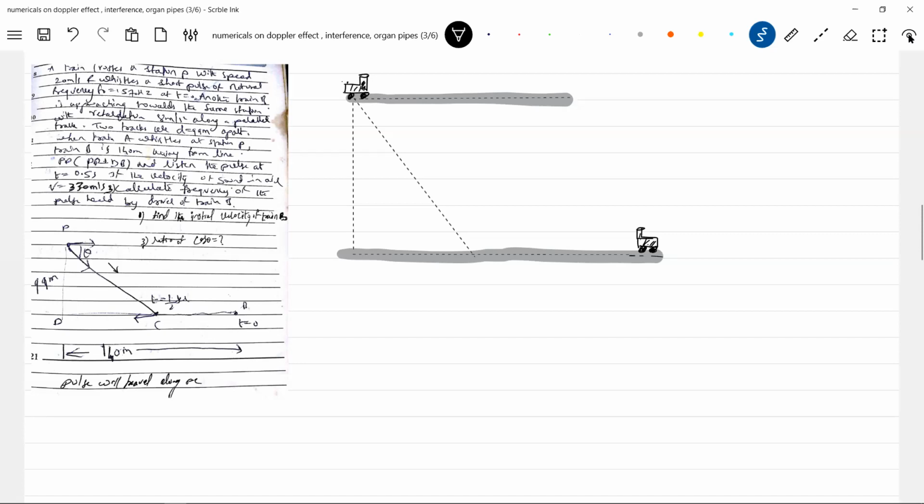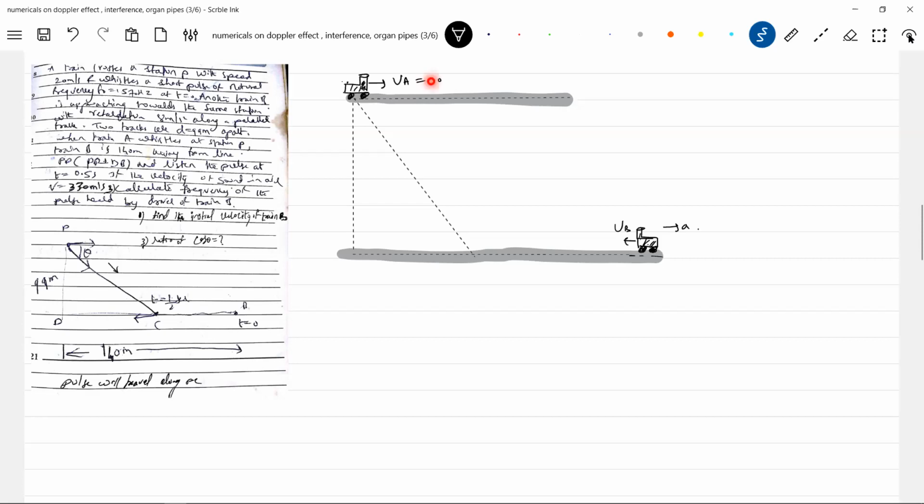Now, this train B should have some initial velocity because it will undergo retardation. Train A crosses with a speed of how much?